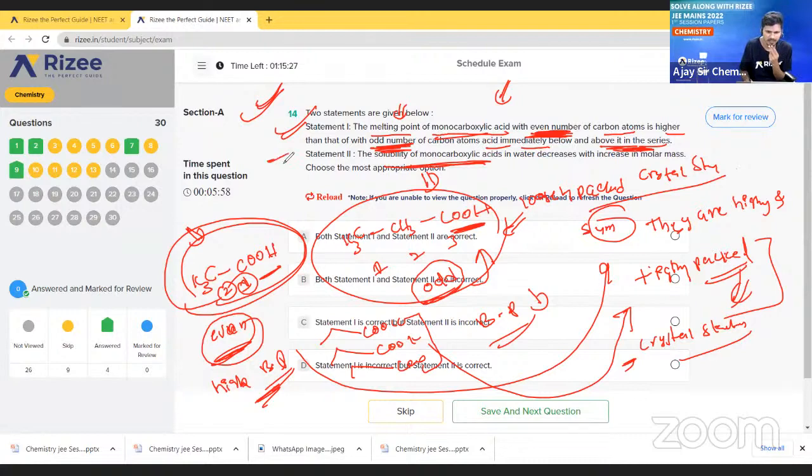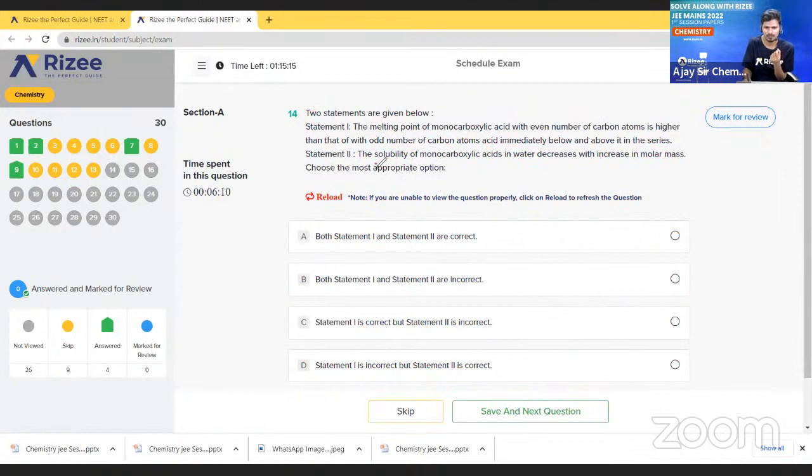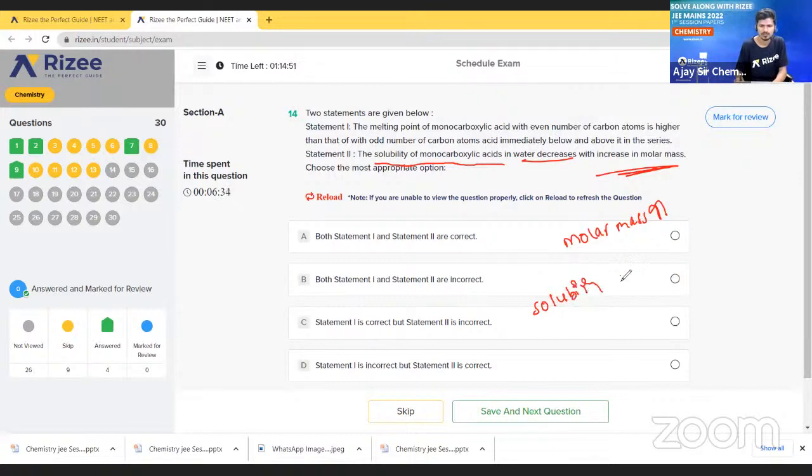Next, second statement: the solubility of monocarboxylic acids in water decreases with the increase of molar mass. Very simple, as the molar mass increases, the solubility decreases, because the mass is increasing.